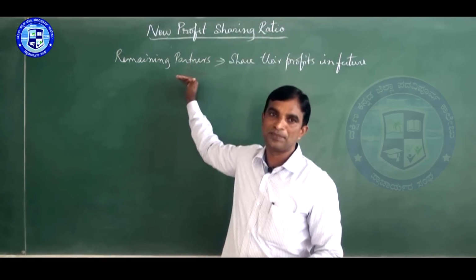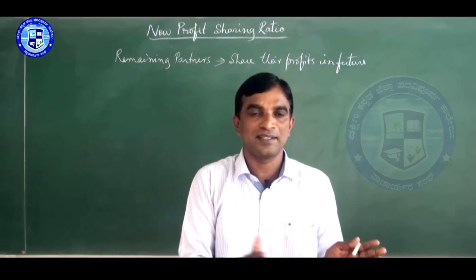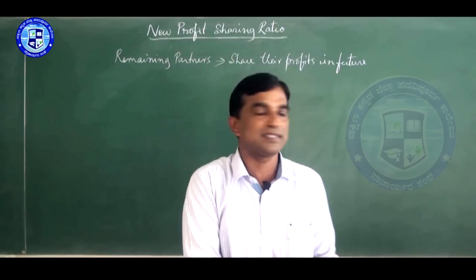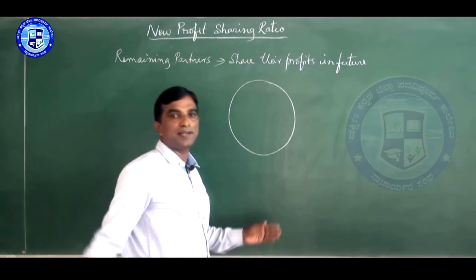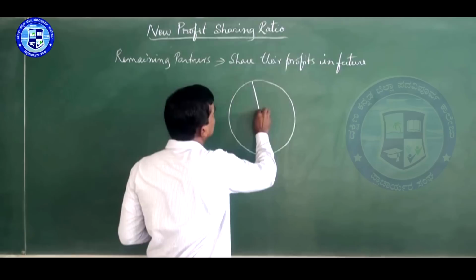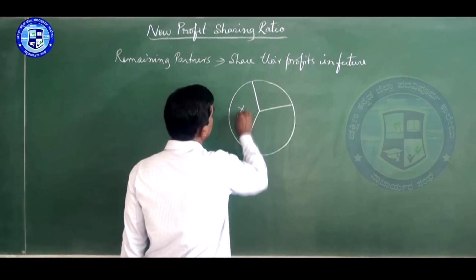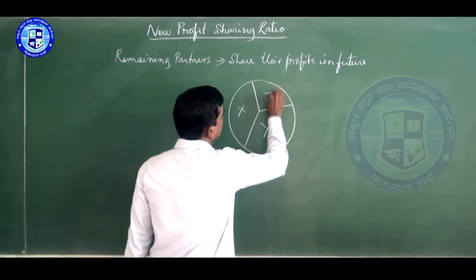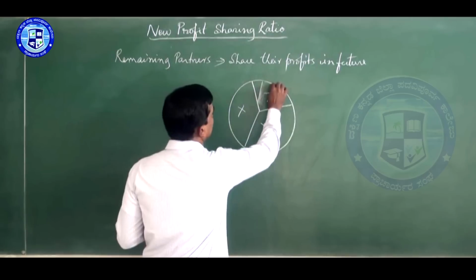One more question: the new share of remaining partners. We can show it like this. Here this is the full share. Imagine 3 partners are there now, X, Y and Z. Assume that Z retires.